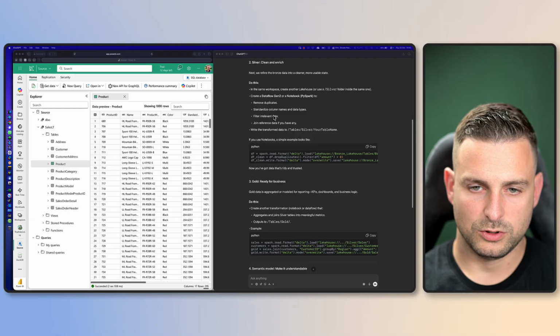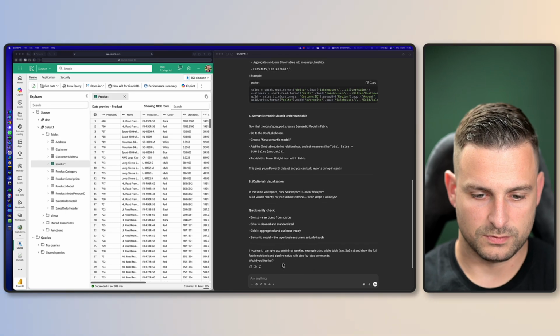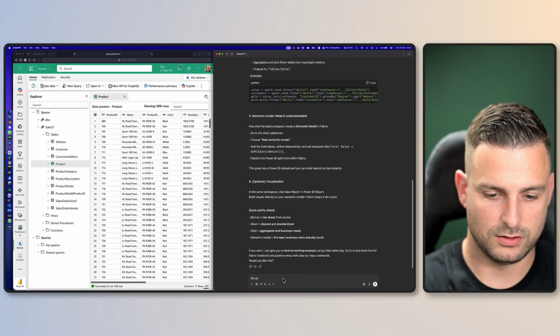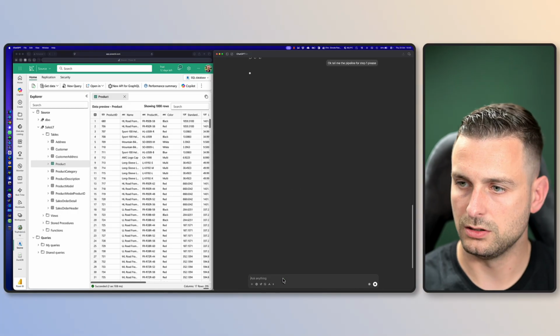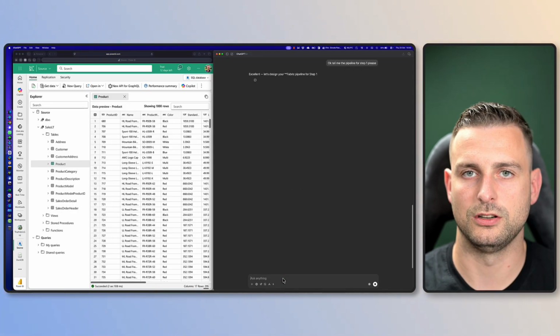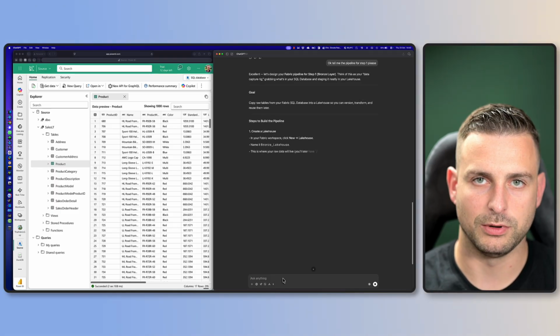Clean and enrich, remove duplicates. All right, if you use notebooks, yeah, I mean, we will be using notebooks. All right. Okay, tell me the pipeline for step 1, please. Always say please and thank you to AI. You never know when the machines will rise and take over the world, and they'll probably kill me last for saying please and thank you.